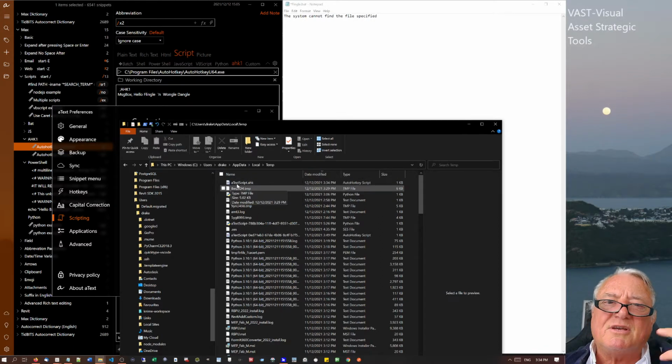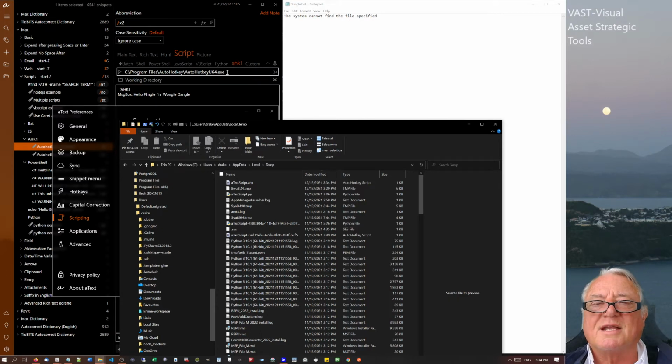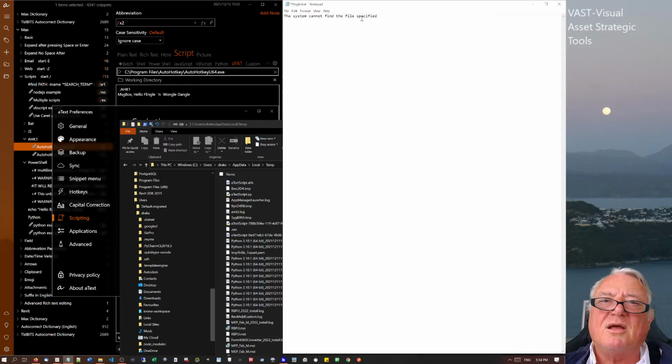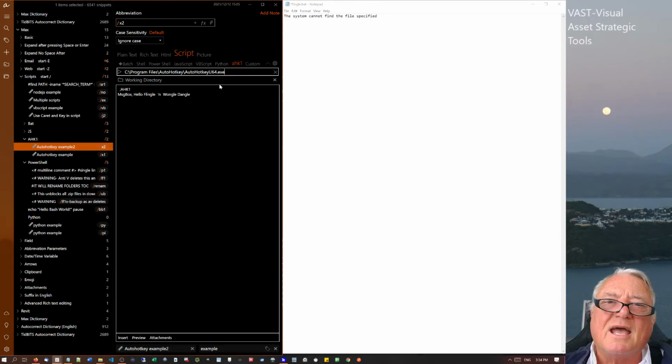Every time it creates a script, it first copies the script into a temporary file called atextscript.AutoHotKey. Then it runs this program file, whichever program file you pointed it to, onto that script. I got totally absorbed by this, looking for the script that it was trying to run. It couldn't find this one here.